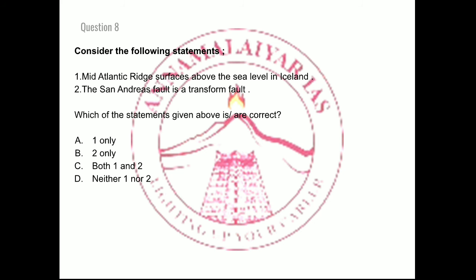So point number 2 is right and point number 1 is also correct. The right answer is option C, both 1 and 2. So let's move on to the next question.